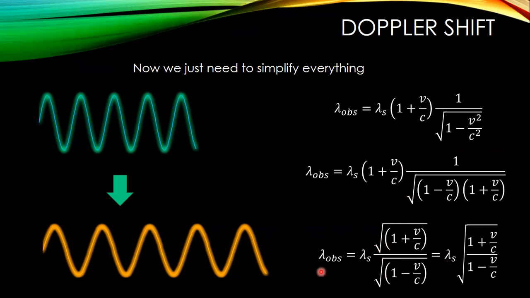And finally, our wavelength for our observer is going to be equal to the wavelength that the source gives off in its frame of reference times the square root of 1 plus v over c divided by 1 minus v over c. Again, I have to be a little bit careful here how I said this. I didn't multiply it by its conjugate. What I did is I actually factored this out into 1 minus v over c times its conjugate. So I apologize for that.